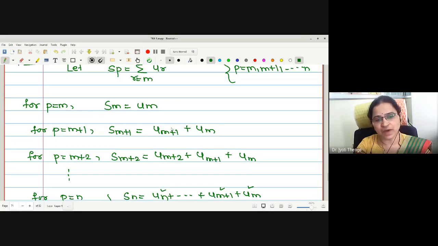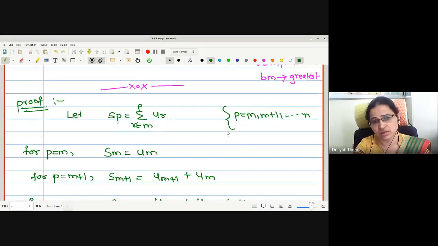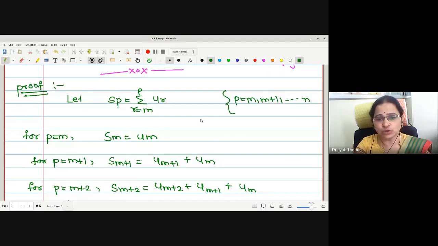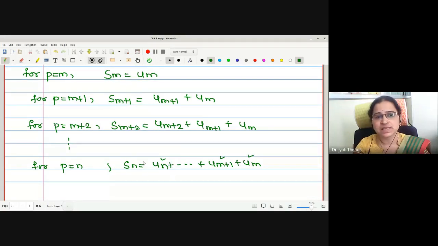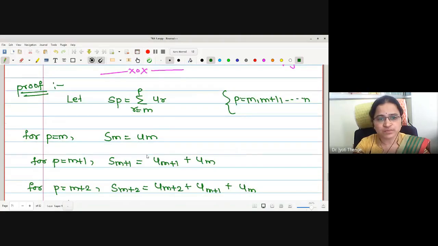Now from these values of our summation, we will try to find the values of the u's, because the summation of ur is given. Therefore, we will try to extract ur values for r equals m plus 1 up to n in terms of this summation. Therefore, from the first equation, what is my um?